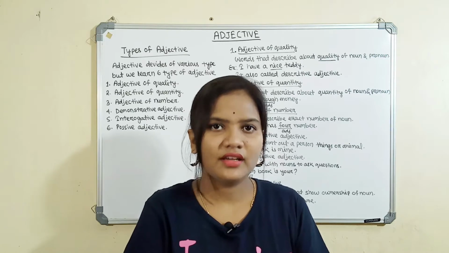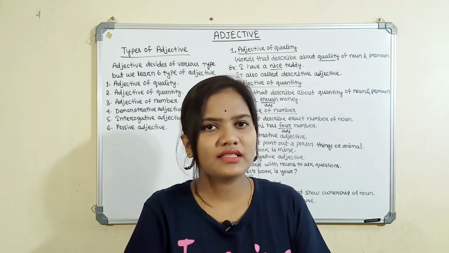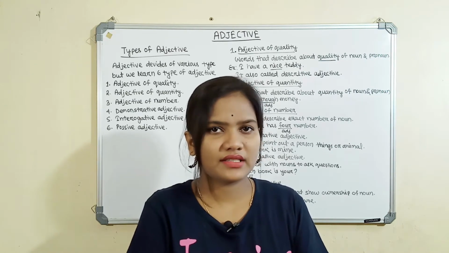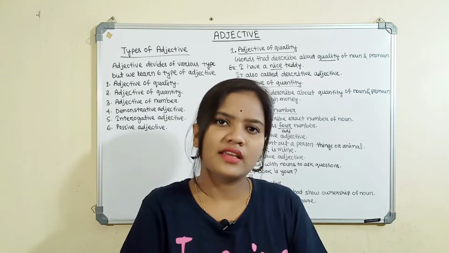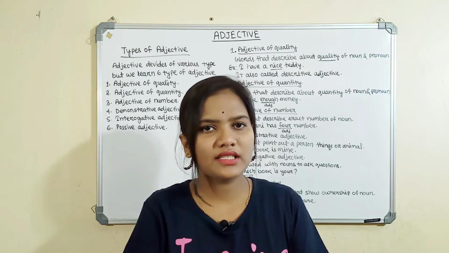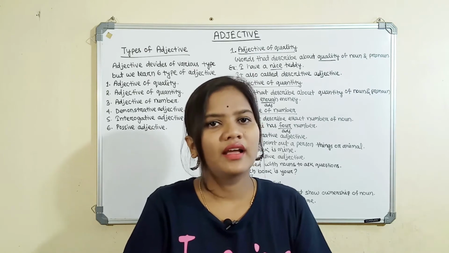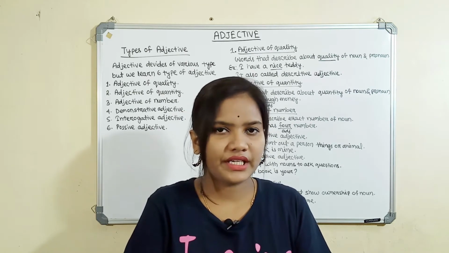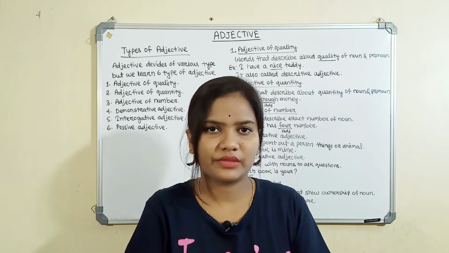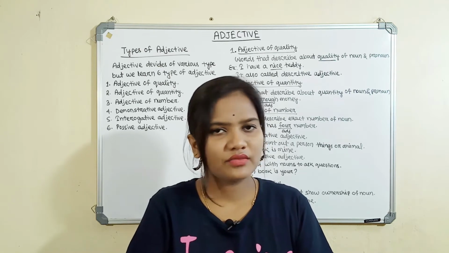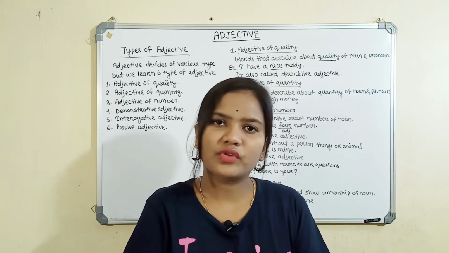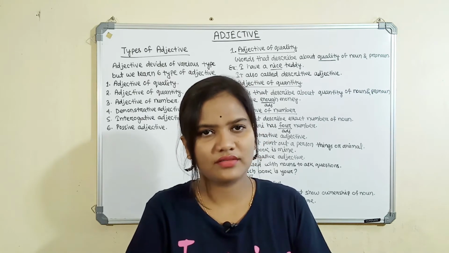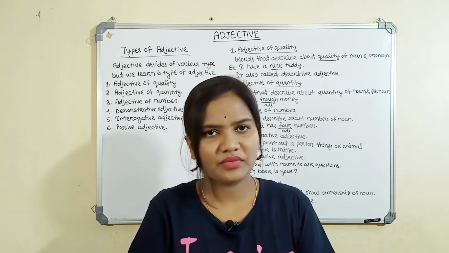The positive degree of adjective is the adjective in which we describe one person, not for comparison. The second one is the comparative degree of adjective, which is the comparison between two things. And the third one is the superlative degree of adjective, which is the comparison between two or more things. That is what we already learned. If you haven't seen any video, then I highly recommend you see all these videos. So today's class will start.